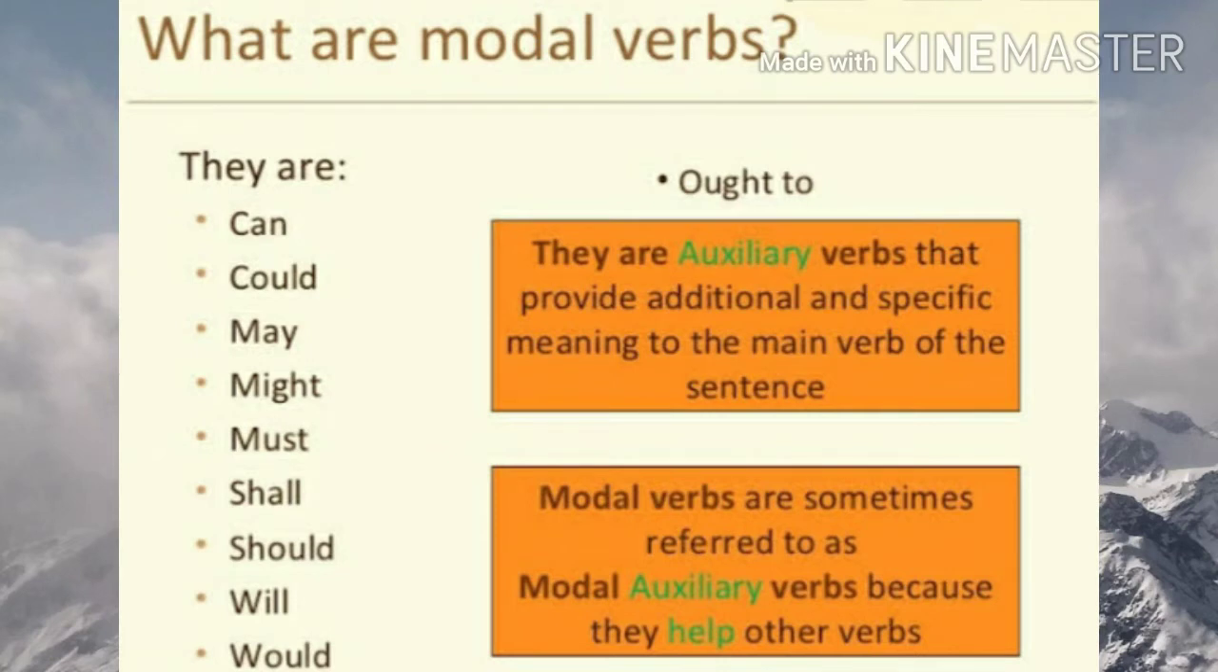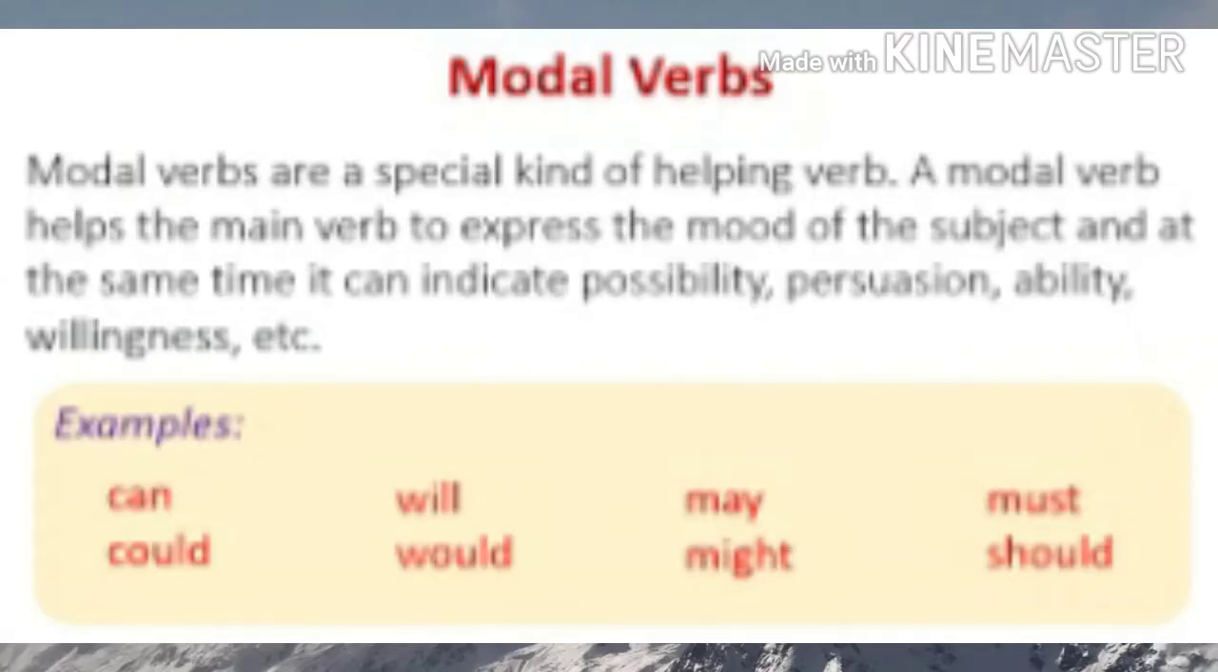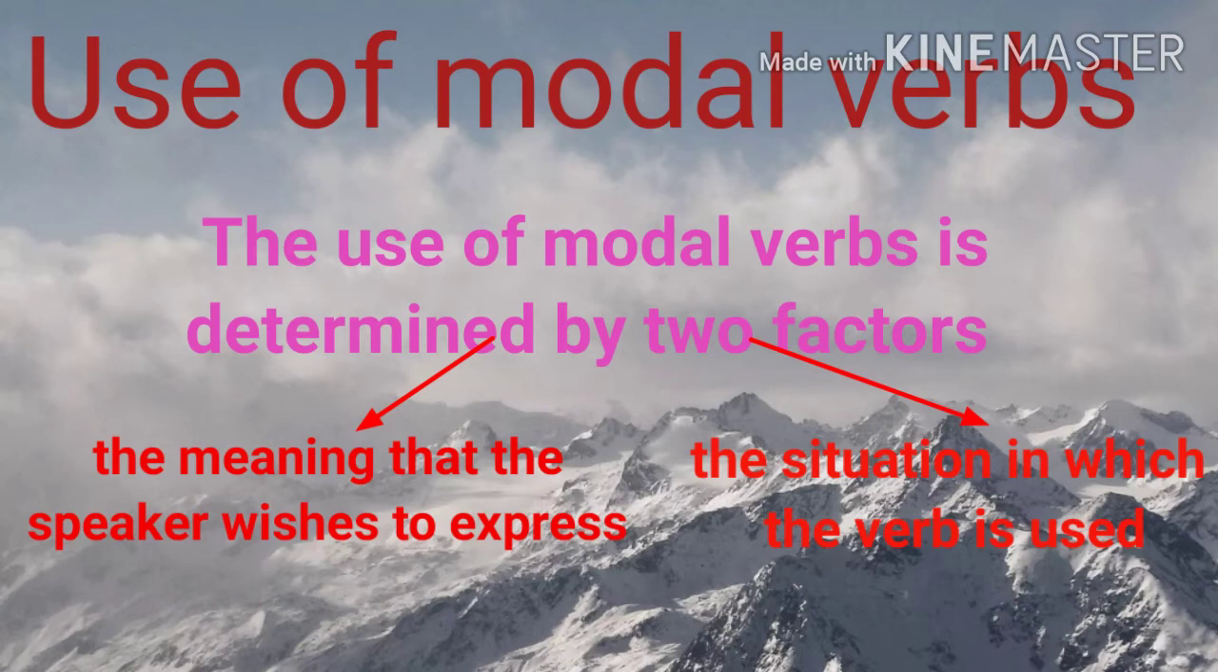That means these are a special kind of helping verb that helps the main verb express the mood of the subject, and at the same time can indicate possibility, persuasion, ability or willingness, obligation, etc. So what are those modal verbs? Modal verbs are can, could, will, would, may, might, must, shall, should, ought to, etc. So children, how do we use these modal verbs?